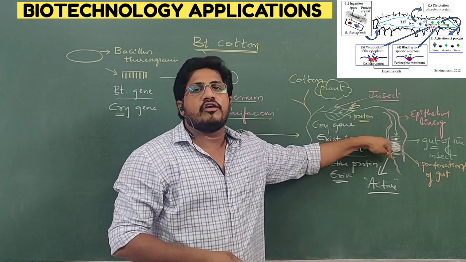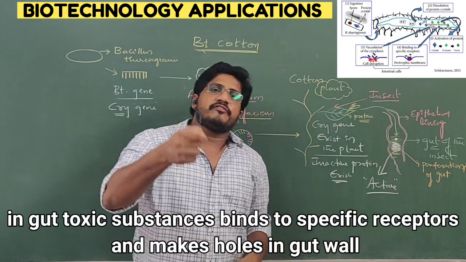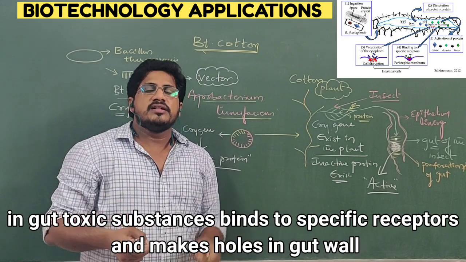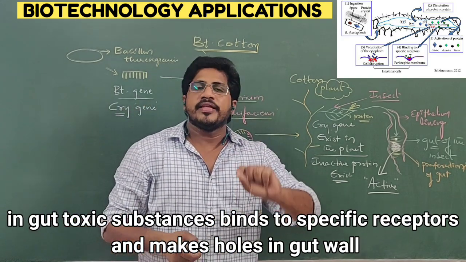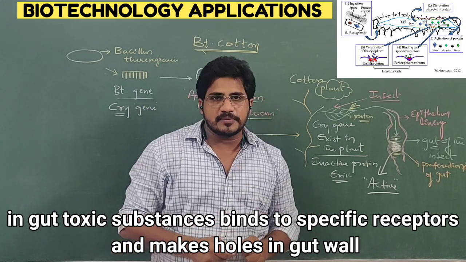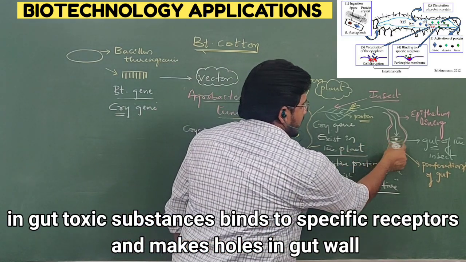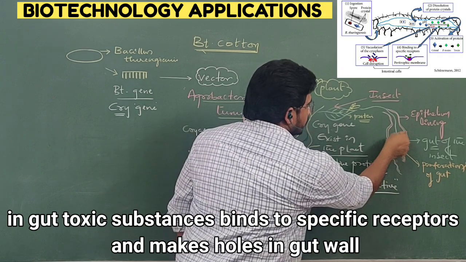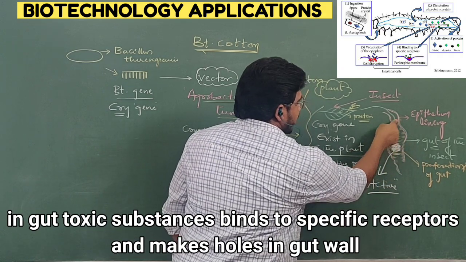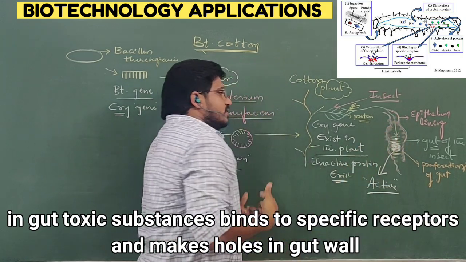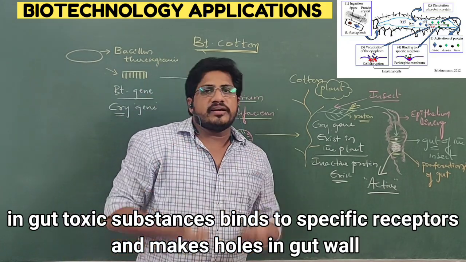Inside the alimentary canal, due to the presence of alkaline digestive juices, the crystalline protein dissolves and becomes a toxic substance. Because of that toxic substance, the alimentary canal or epithelial lining of the insect will be damaged and swell, then the insect will be dead.